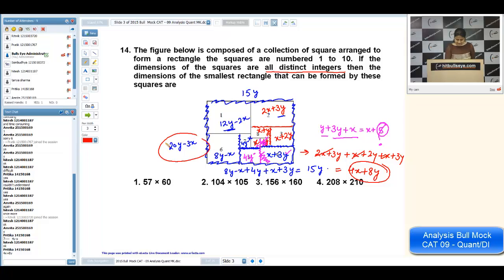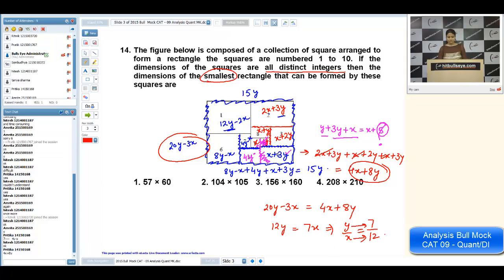Since this is a rectangle, the width should always be the same. So 20y minus 3x should be equal to 4x plus 8y. So it comes out to be 12y is equal to 7x. That is, y upon x should be 7 upon 12. Since we are talking about the smallest rectangle, I'm taking y as 7 and x as 12 only. Now you can calculate the width and length part.